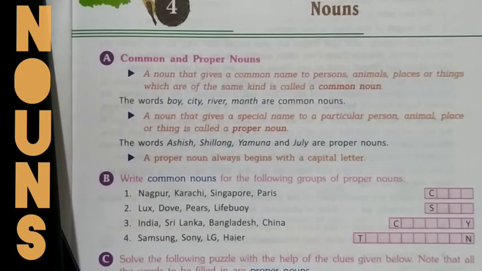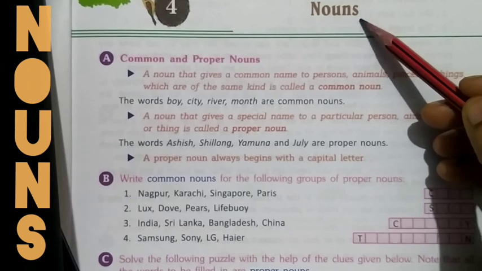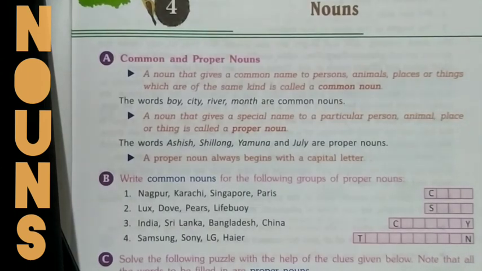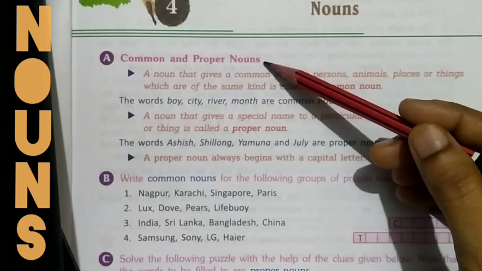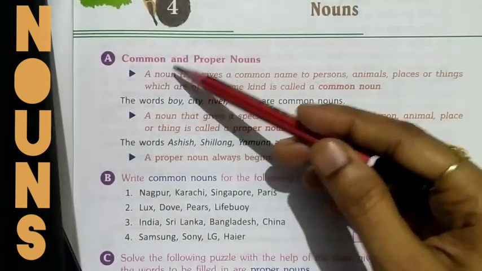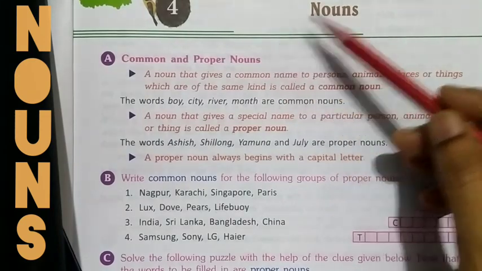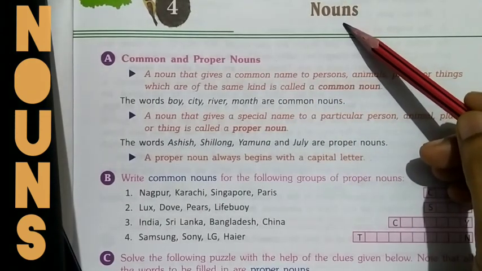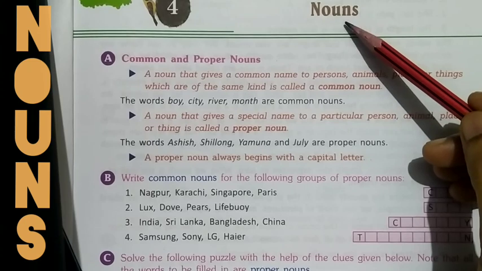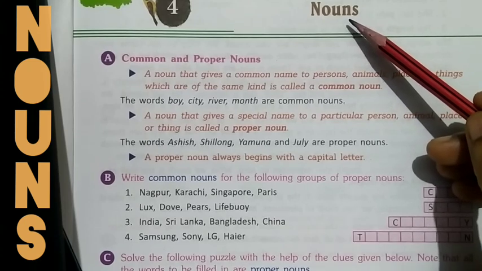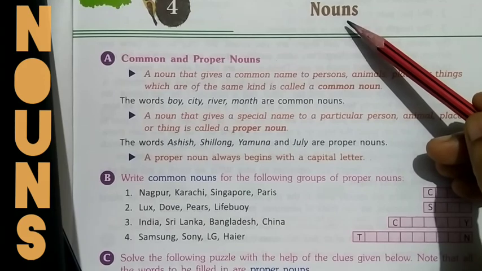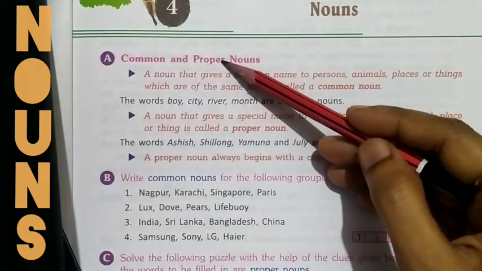Hello children, in this video we are going to study in detail about the topic nouns, which is the first part of speech. Okay, so let's begin with common and proper nouns. What are common and proper nouns? To understand this, first let us recall what is a noun. All the naming words are called nouns. Okay, so further we bifurcate them into some categories. So here we are going to begin with common and proper noun.